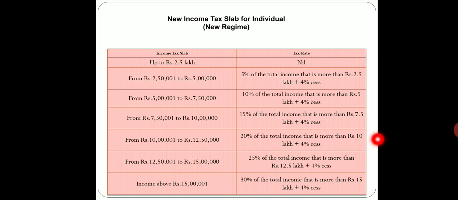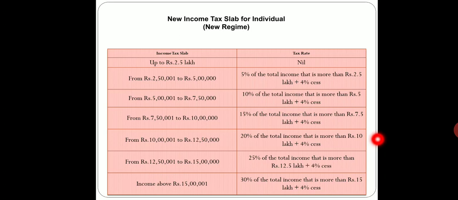Now from 2,50,000 to rupees 5 lakhs, the rate of tax is 5% on the amount more than the 2.5 lakhs of the first slab, plus the education cess. The third slab starts from 5 lakhs and ends at 7 lakh 50,000. The change here is that in the previous slabs there was income from 2 lakh 50,000 to 5, then 5 to 10, but here it is 5 lakhs to 7 lakh 50,000.